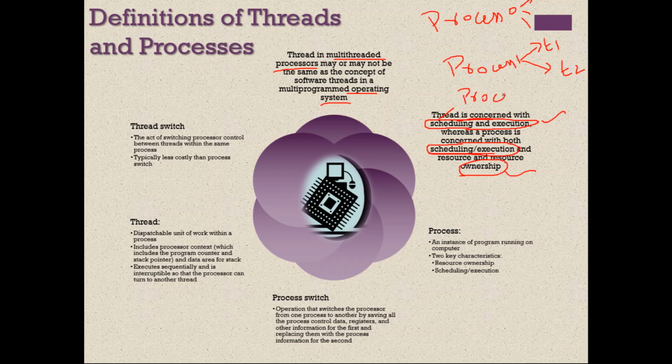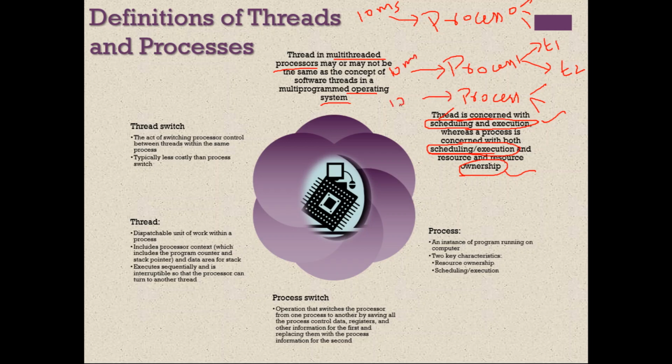Now the system may context switch from process to process. Say for example, the operating system first executes process 0 for 10 milliseconds. Then for the next 10 milliseconds it executes process 1. Then for the next 10 milliseconds it executes process 2.